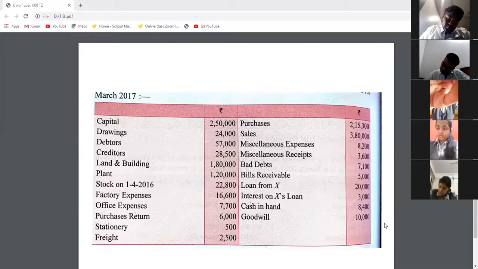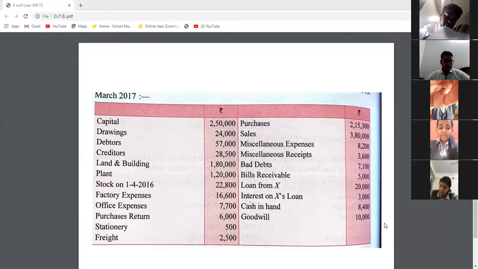If the totals do not match, then put the difference in the suspense account. Open the suspense account, and in the suspense account we can put the difference. If you have any doubt in any transaction, you can ask.